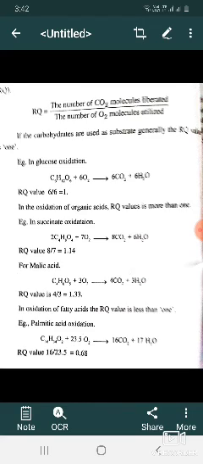These are the three steps: glycolysis, Krebs cycle, and electron transport.